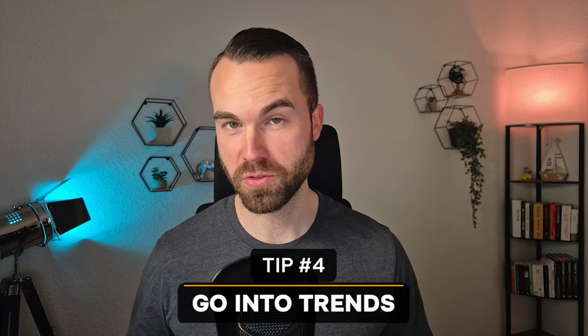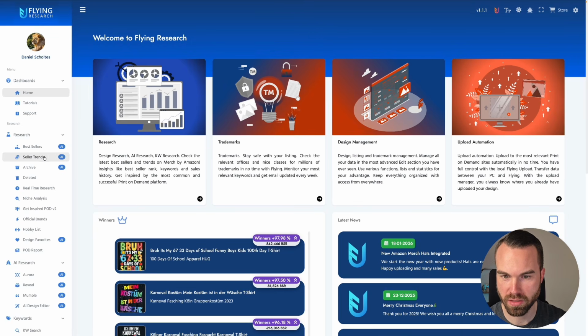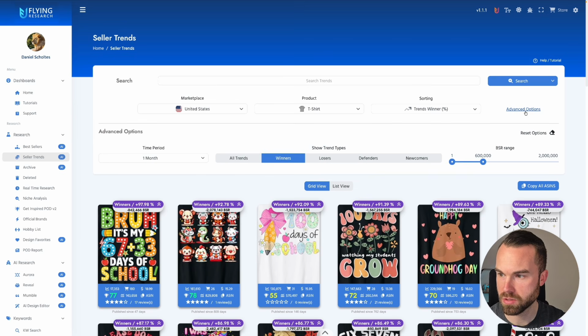And here's tip number 4. Go into trends. And the easiest way to find trending designs is also Flying Research. Okay, so here we go. All you have to do is click on Sellers Trends right here on the left. And then you can set your filters. I like to set it like that. United States, t-shirt, and trends winner in percentage. And let's click on Advanced Options right here.